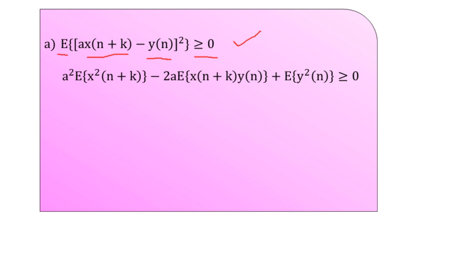Here the first term is a square multiplied by the expected value of x square of n plus k, minus twice a into the expected value of x of n plus k multiplied by y of n, whereas the third term is also a square term, the expected value of y square of n. The right hand side we keep as it is with this inequality: greater than or equal to 0.